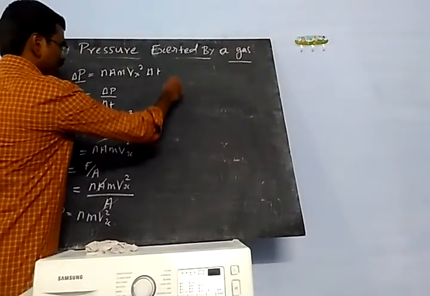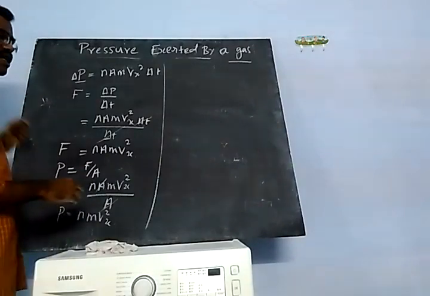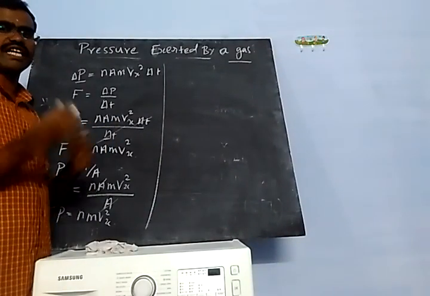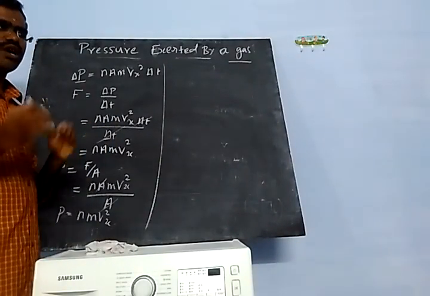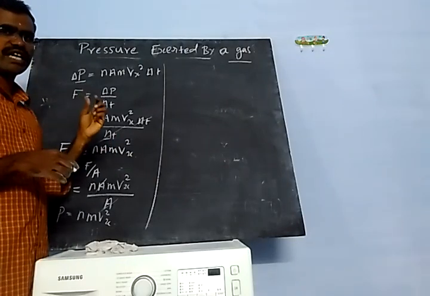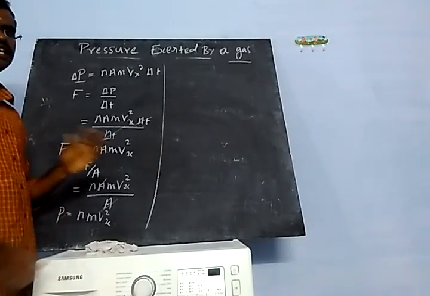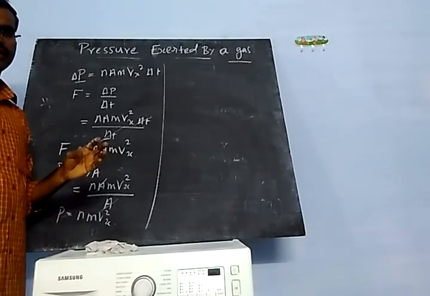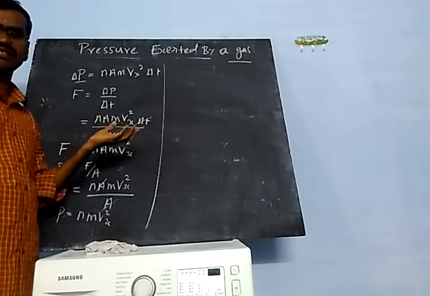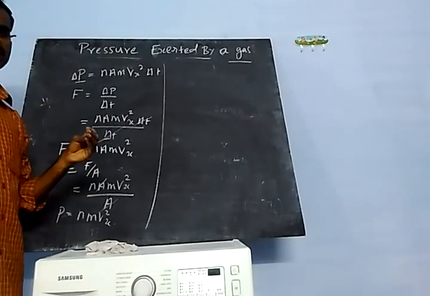Then next, the molecules are randomly moving in all directions, so we can calculate the average velocity. Each and every molecule cannot have the same velocity. Some of them have the highest velocity, some have the least velocity.